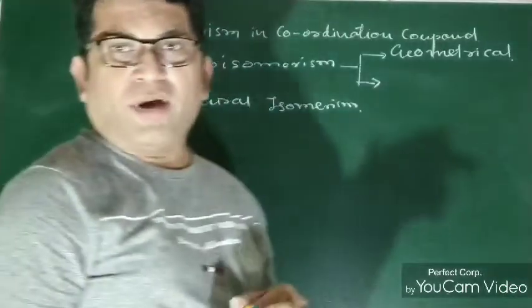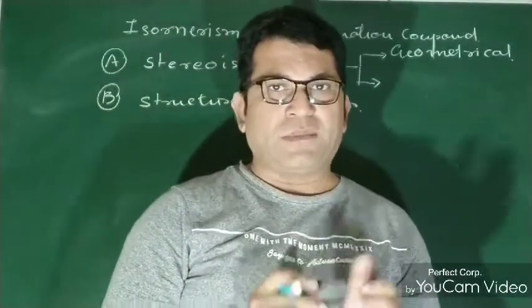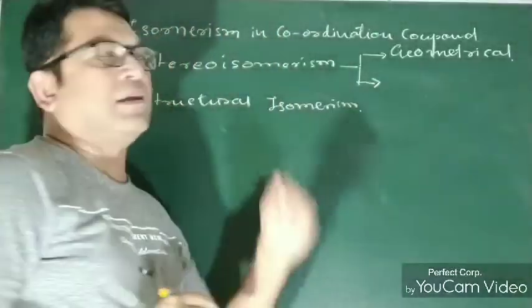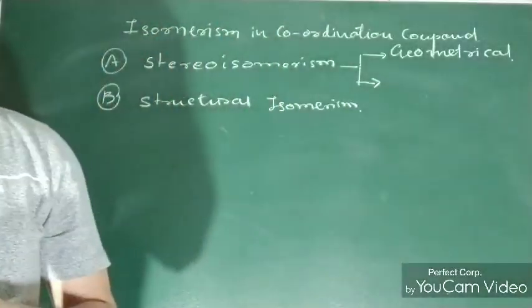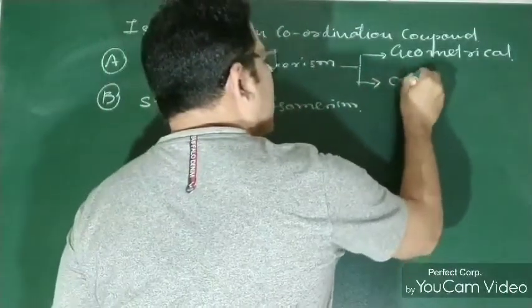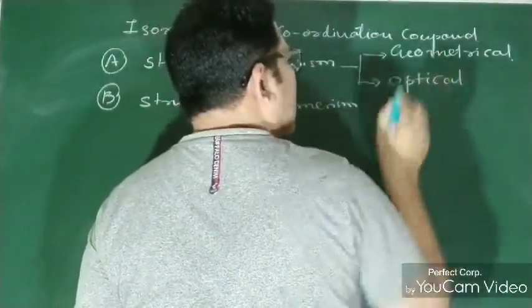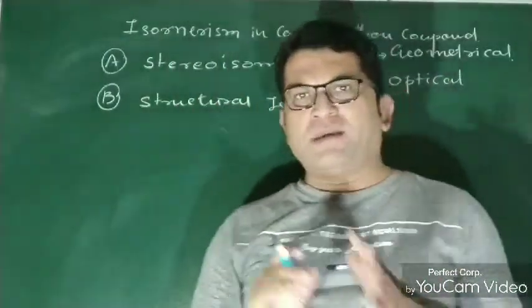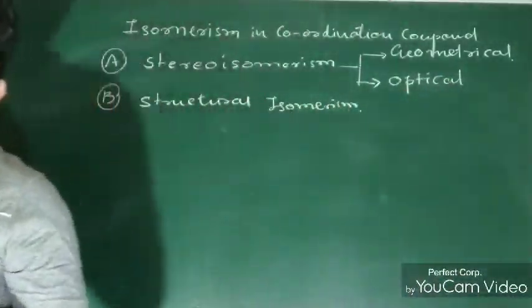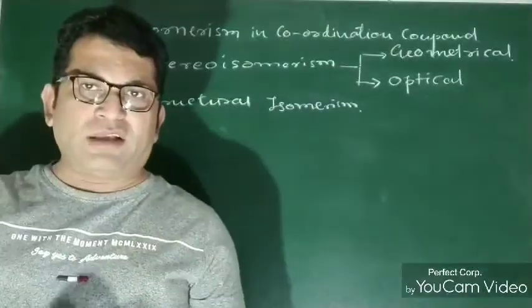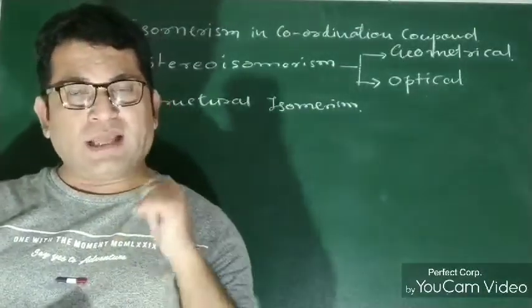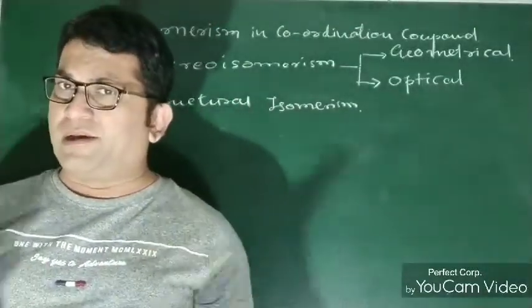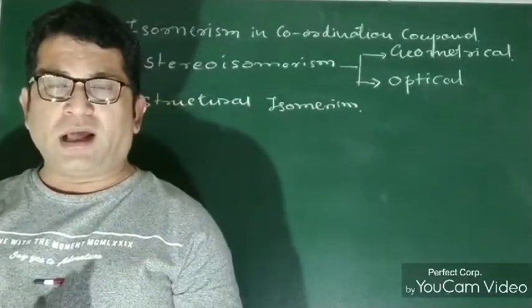The other kind of isomerism is optical isomerism. In optical isomerism, the arrangement in space is also different, and the reflection of light may be different, and that gives us the idea of optical isomerism.